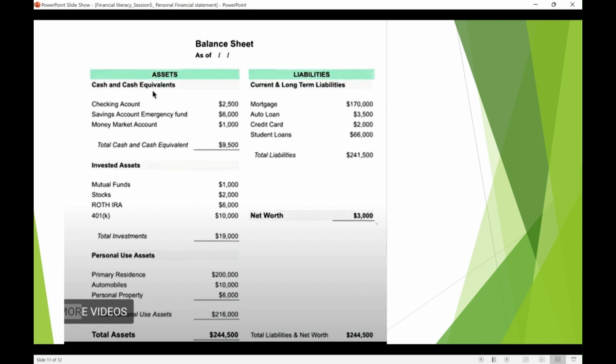Your liquid assets are cash in hand or cash in the bank, or money people owe you, like your debtors. This all comes under cash, so that's liquid assets. And investment assets are where you have invested in stocks and mutual funds. So those are the investments.